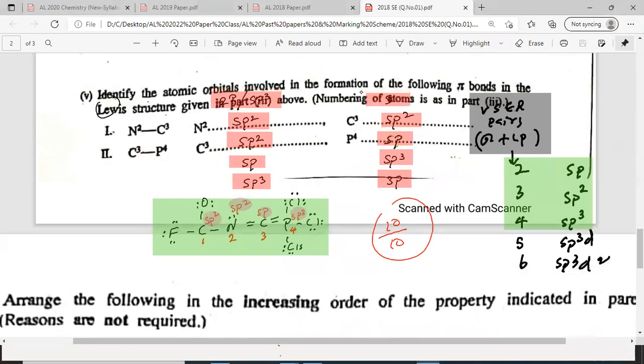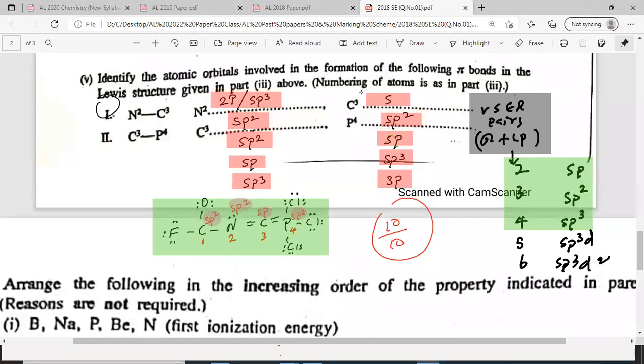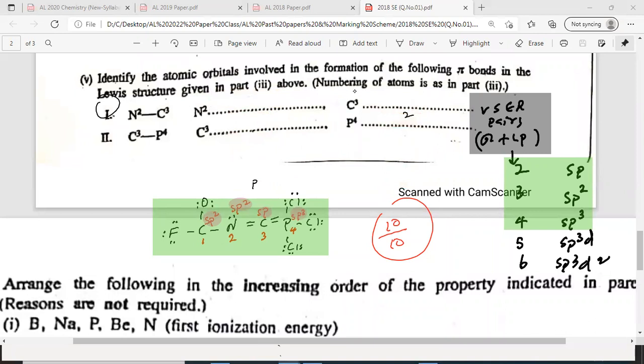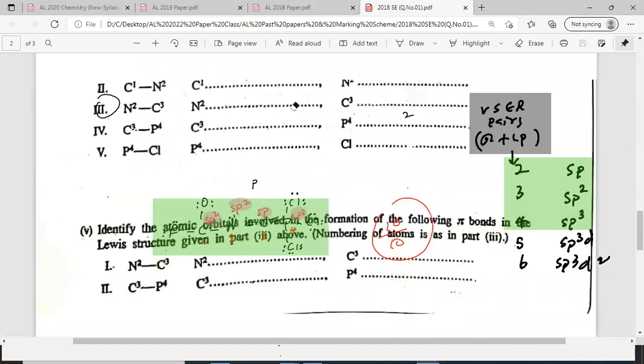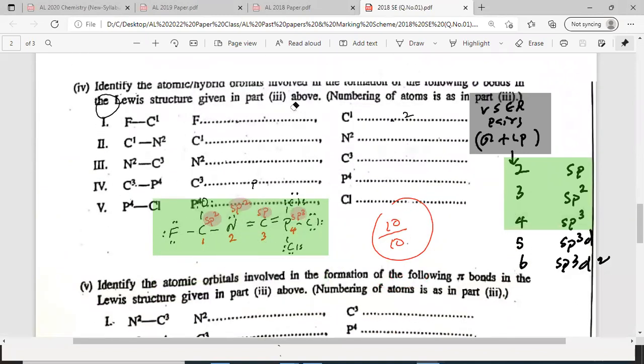Part 5, they ask, identify the atomic orbitals. Can you all quickly post the answer? These are not hybrid.